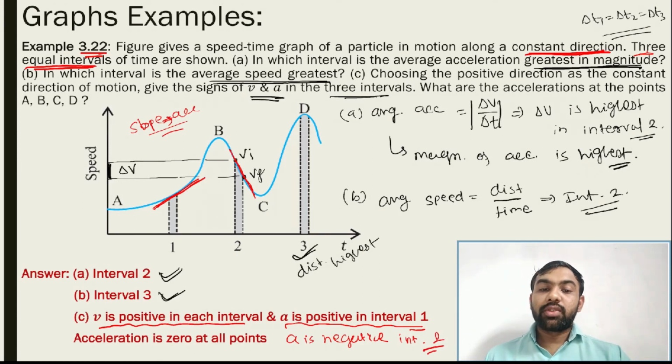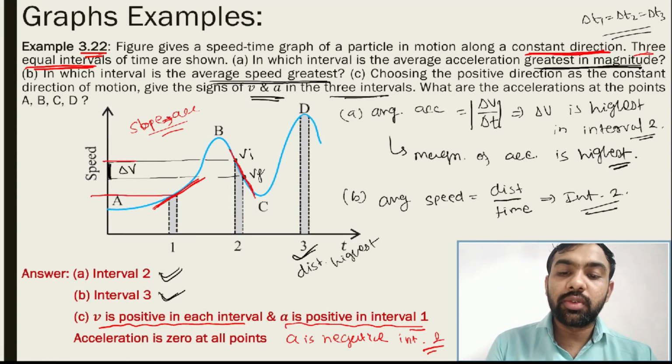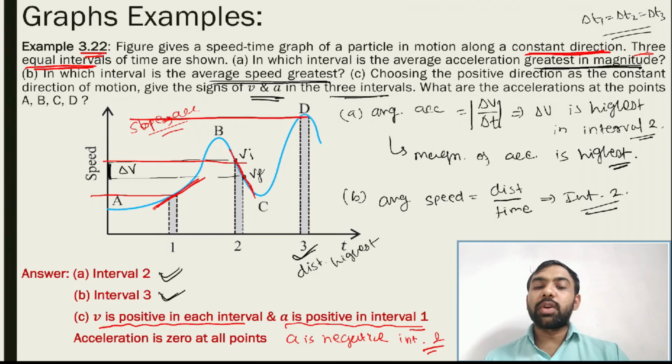And what about speed? Speed is positive in each case. See, here it is positive, here it is positive, here it is positive. Speed is always positive, speed is never negative. So our answer is: v is positive in each interval, and a is positive in interval 1 and negative in interval 2.